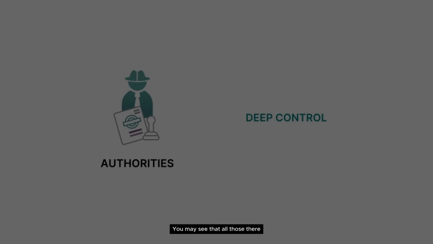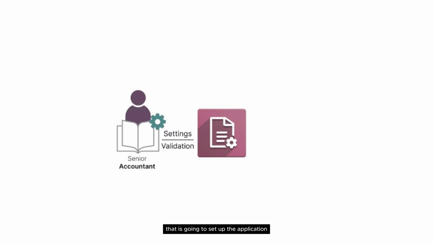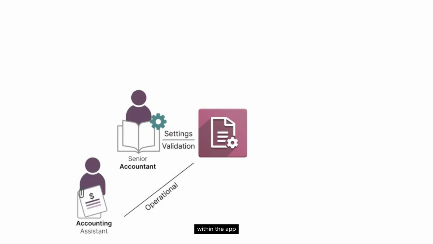You may see that we have a lot of different stakeholders, but they all work together with one application, the accounting app. On the internal side, we're going to have the senior accountant, who is going to set up the application. Then the accounting assistants are going to book the entries within the app, and those are going to be validated by the senior accountant again.